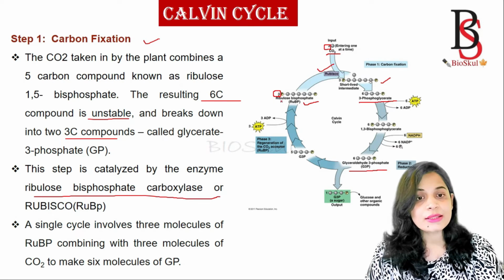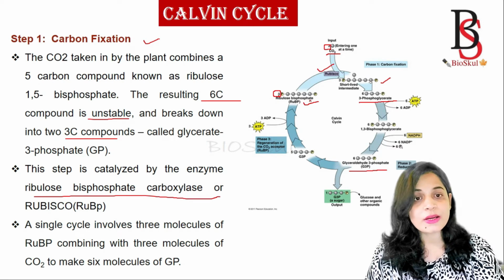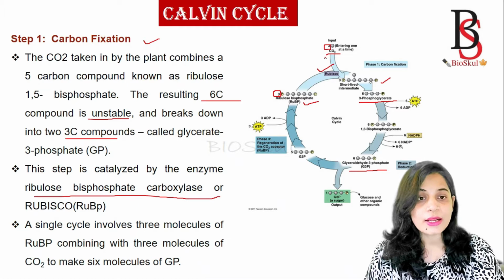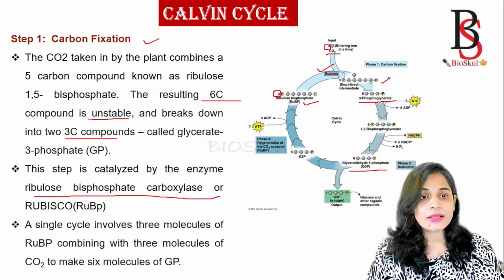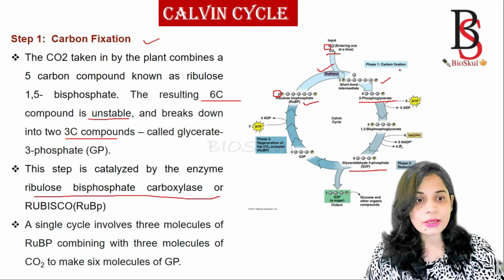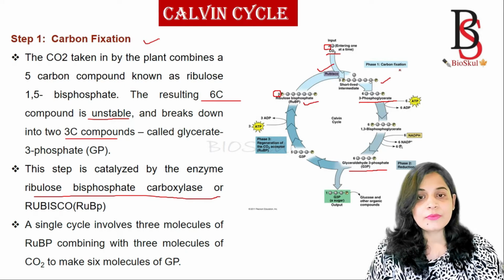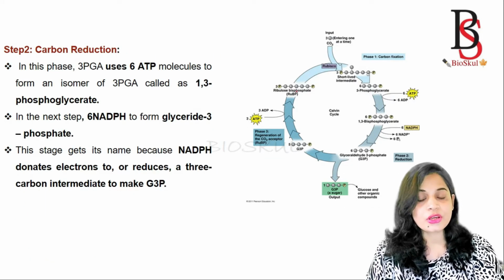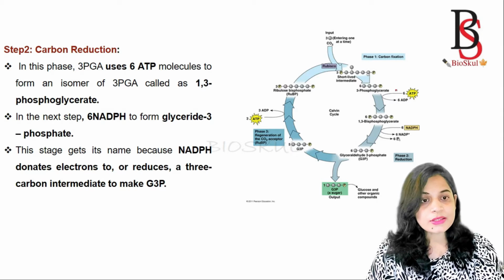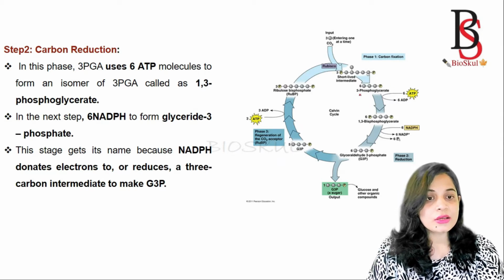So that's why 3 molecules of ribulose bisphosphate and 3 molecules of carbon dioxide are taken. Okay, so this is all about carbon fixation. So the next step is carbon reduction. In the carbon fixation step, the product has 6 molecules of